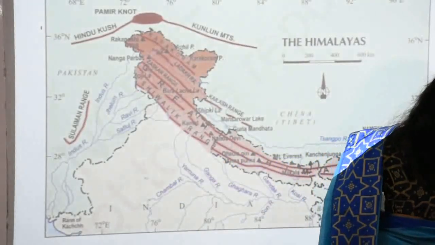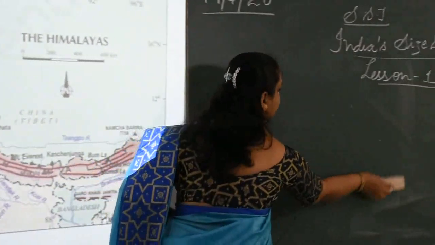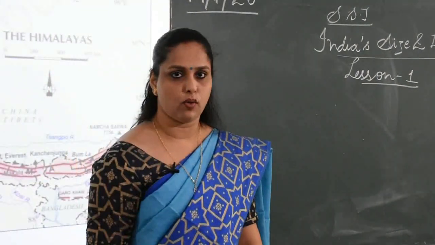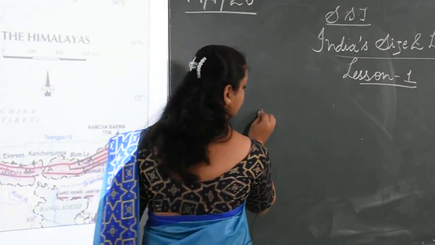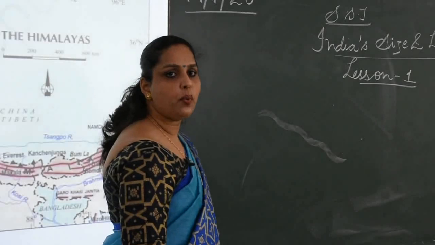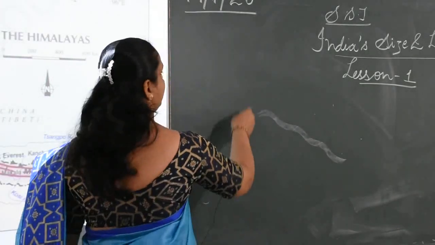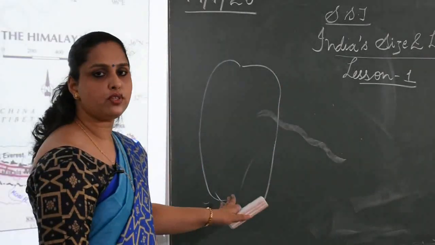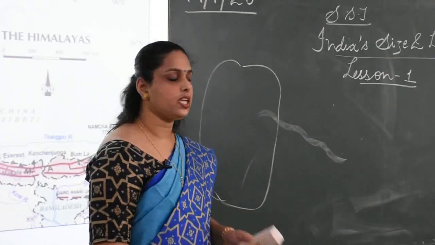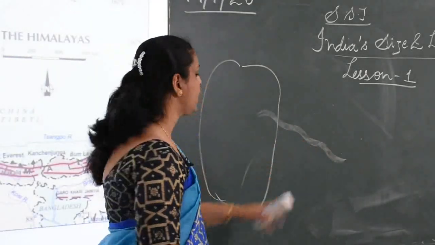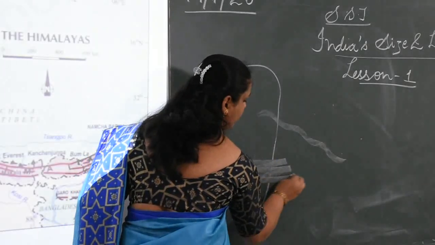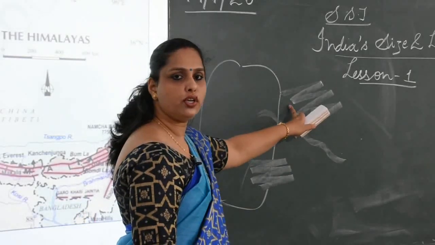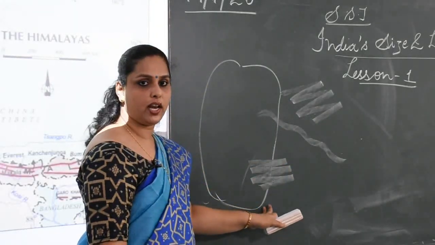See, nearly 328 million years ago, what happened? There was a Tethys Sea. An ocean was there. At that time, almost all the land regions were together. That was a supercontinent named Pangaea. This side we had ocean, clear. This side we had land boundaries, and this side also we had land boundaries. This was the Eurasian plate and this was Gondwanaland.